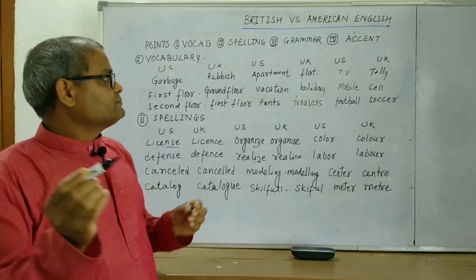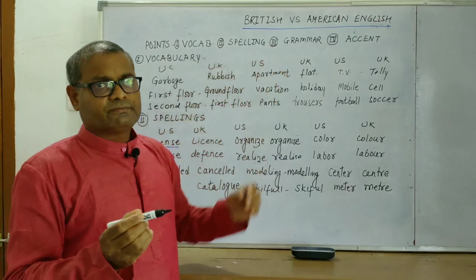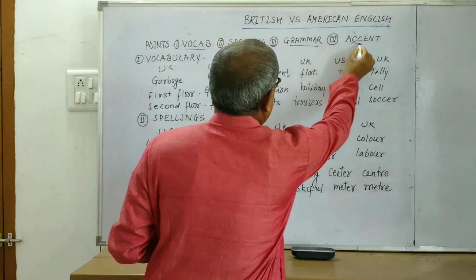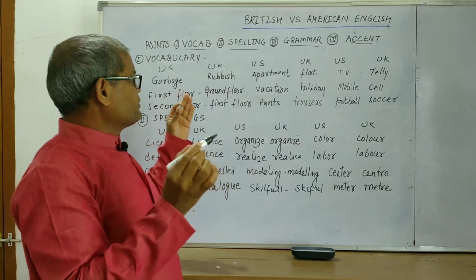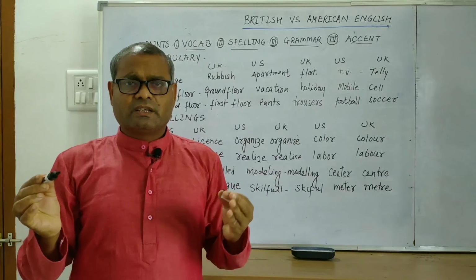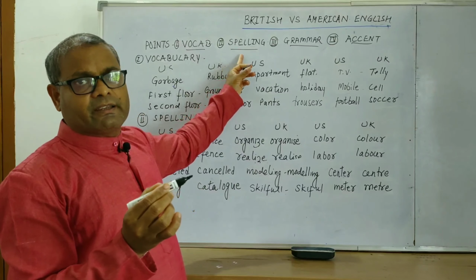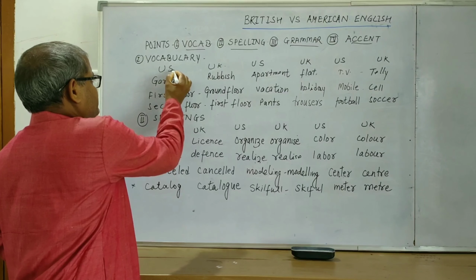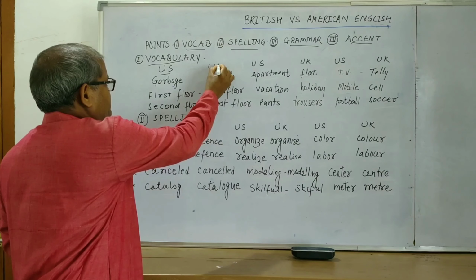American and British English differ from each other in these four ways. And they are vocabulary, spelling, grammar, accent. It will take a long time to cover all these 4 points. Therefore, I will cover only 2 points, vocabulary and spelling, in this video. See, US stands for United States, means American, and UK stands for United Kingdom, it means British English.